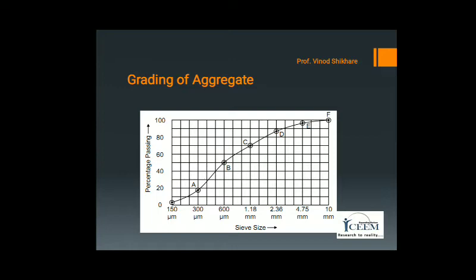Horizontal portion of the grading curve, which in this case is between E to F, in which the size of aggregate is between 4.75 millimeter to 10 millimeter, indicates that the particles of this size are almost absent in the given sample.